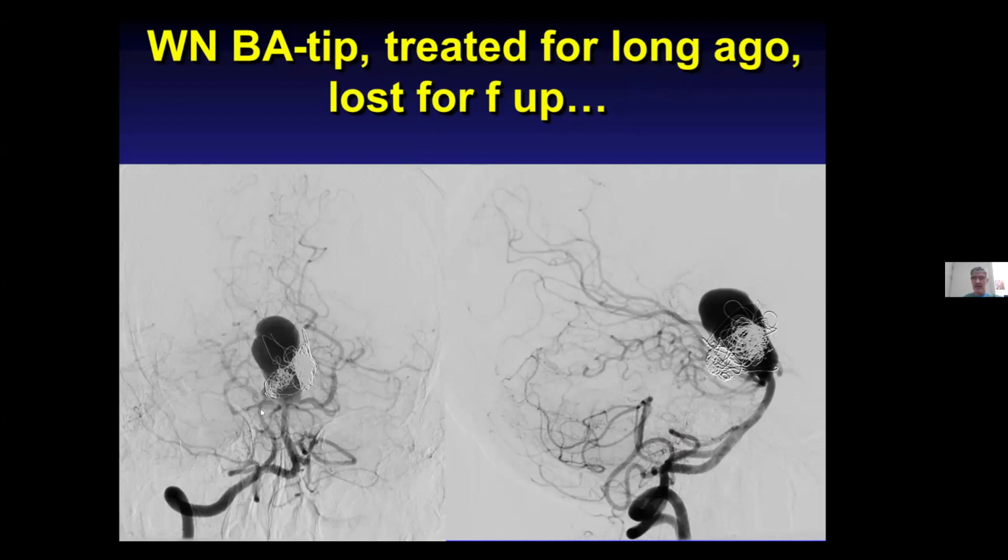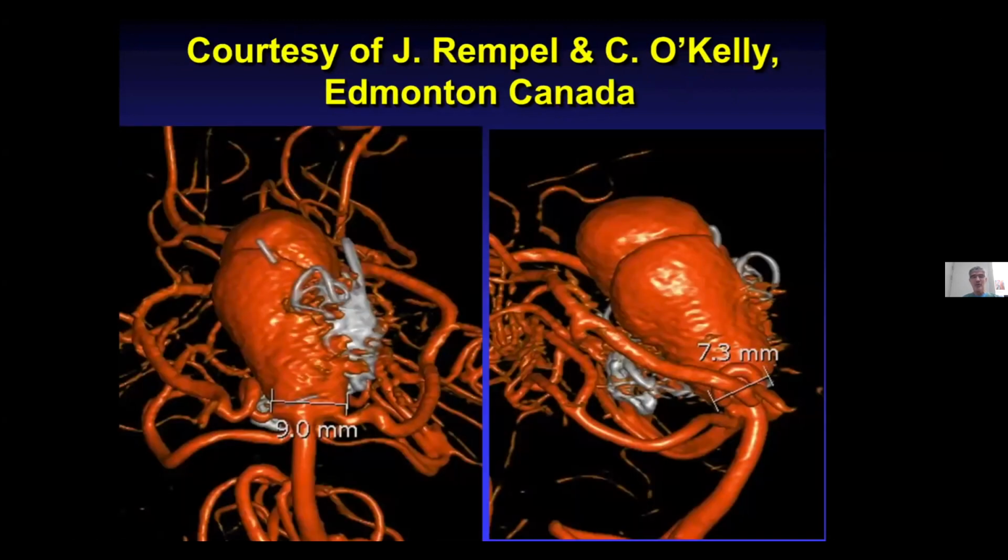So I got the images. First, I got these images on my phone, asking if I thought it would be possible to treat this with Neqstent. And the only thing I could see is that both PCAs were very small, tiny. The neck was not extremely wide, but the aneurysm was very wide. It is impossible to do it without a supporting device at the neck. So I thought it could be done. If we placed an 11 Neqstent here, I thought it could be done.